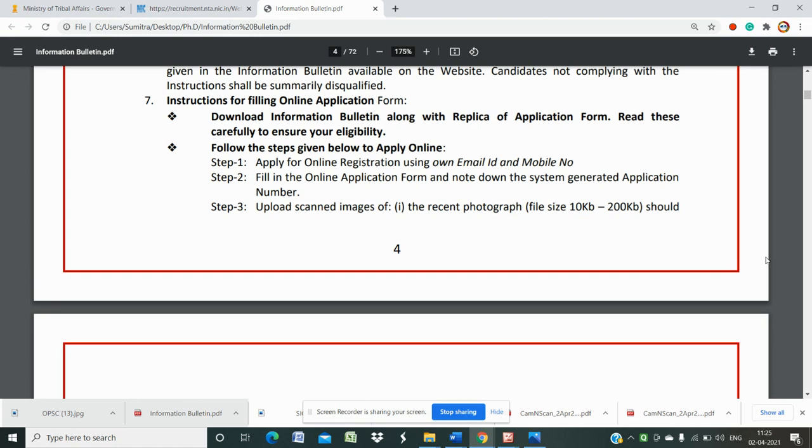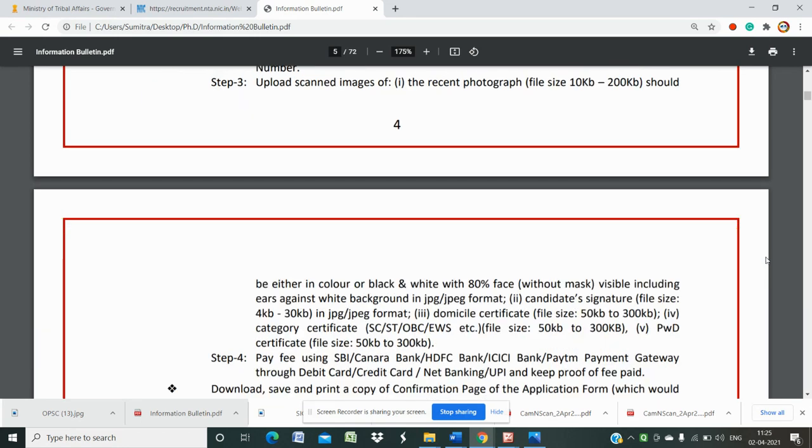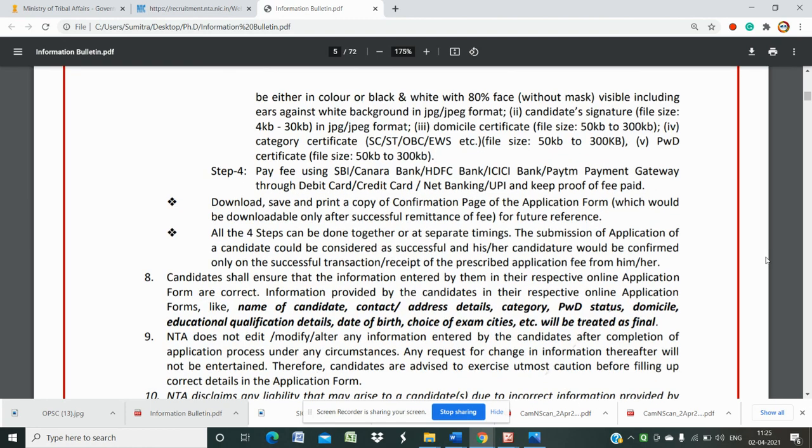So first you need to collect all these things in the format. Then your caste certificate and residence certificate will be in PDF format, from 50 kb to 300 kb. So first do all these things, otherwise you will get problems while applying for the post.